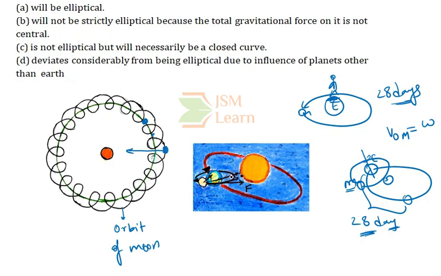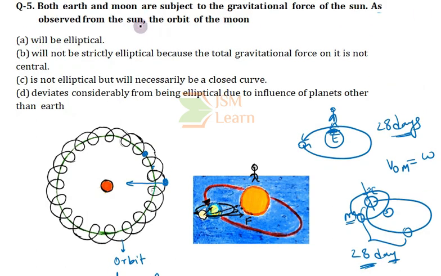as observed from the sun, the moon will not follow a strictly elliptical path. It will move in an approximately elliptical orbit. So when I see the path observed from the sun, the orbit of the moon will not be strictly elliptical, because the total gravitational force on it is not central. So our option B is true.